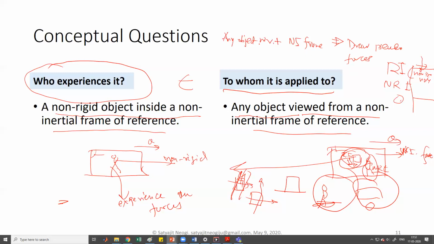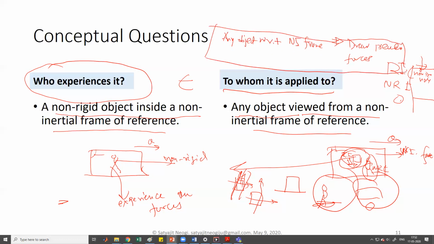We will also learn what other forces there are, and in which direction the pseudo force should be applied. But this is a basic concept that you must keep in mind.